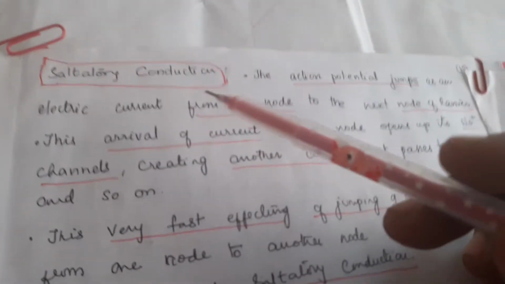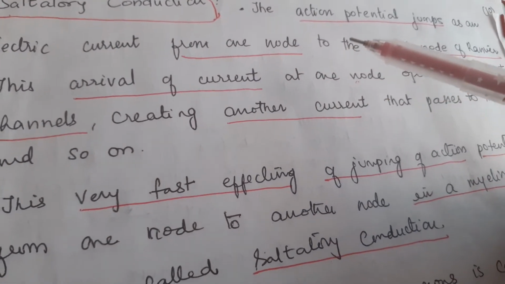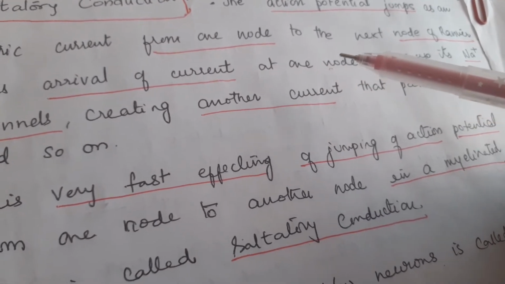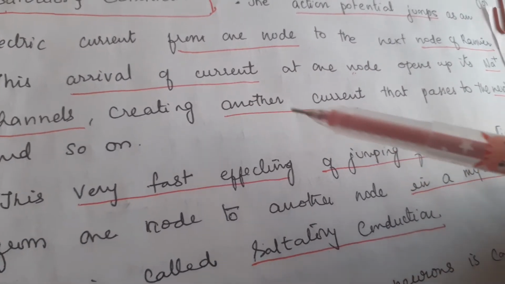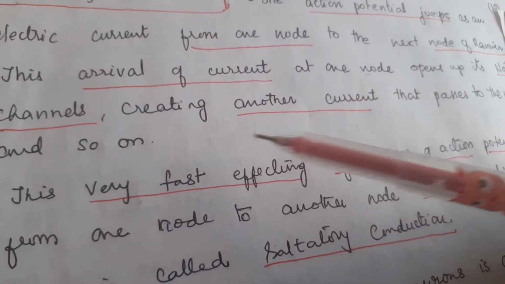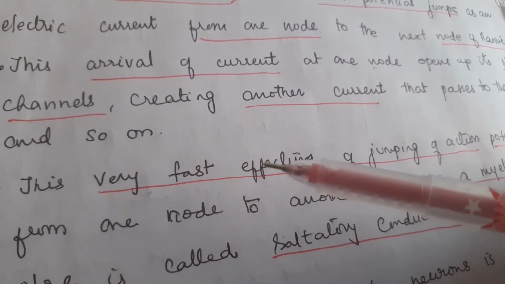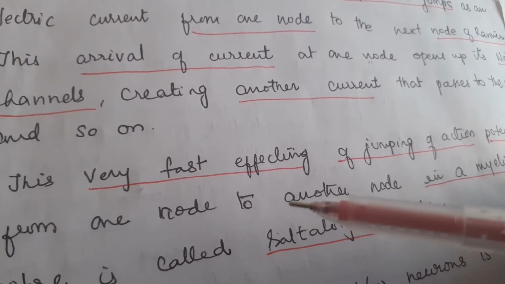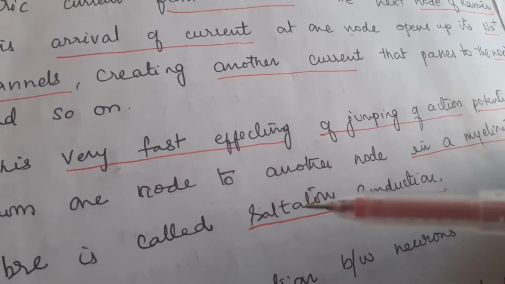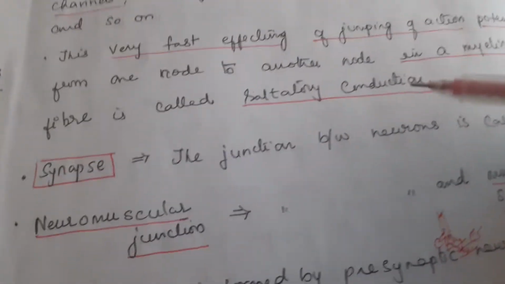Now coming to saltatory conduction. Saltatory conduction means the action potential jumps from one node to another node in the form of electric current. The arrival of current at one node opens up the sodium channels, creating another current that passes to the next and so on. So this is very fast, with the action potential jumping from one node of Ranvier to another node of Ranvier in a myelinated nerve fiber. This is called saltatory conduction.